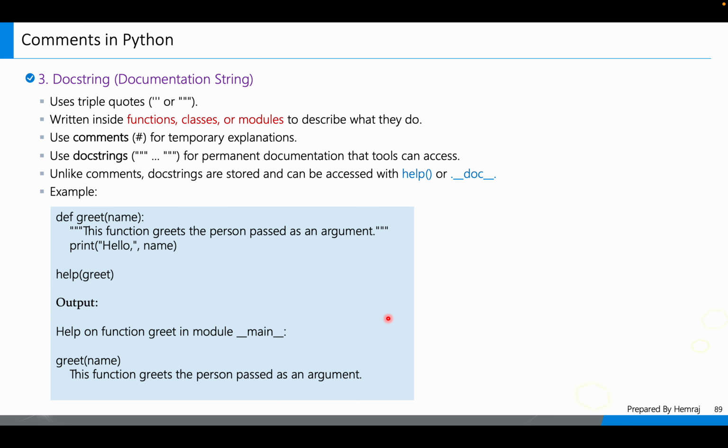Now let's move to the third type: docstrings, or documentation strings. They are also very useful for explaining the code.